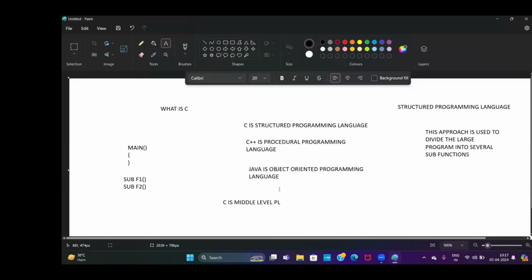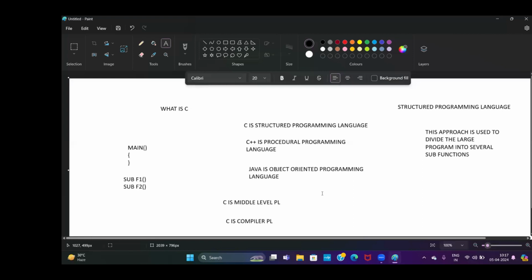Next, which translator do we have to use? C is a compiler programming language. Everyone must have an idea of these three aspects first: C is structured programming, it is a middle-level programming language, and it is compiler-based.